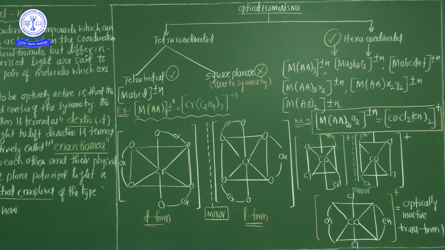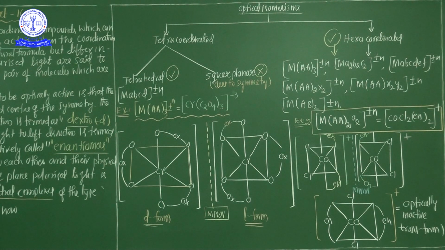So now see the example here. This is a D form and also cis. In the optical point of view, this is the D form. But from the geometrical point of view, it is cis, because en is located in one direction.